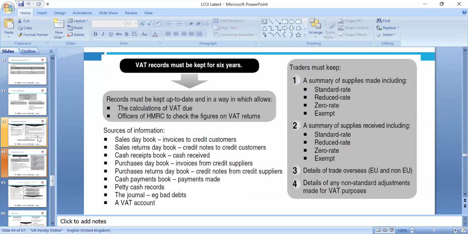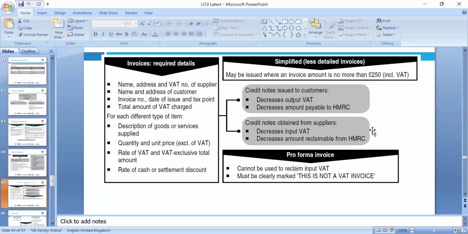Okay, so VAT records must be kept, as we said, up to 6 years. So please, all the day books and returns and invoices, and those standard rated, reduced rate, zero rate, exempt, can be. So we discussed earlier, which I mentioned to you. So we have to make sure standard rate 20%, zero rate means it counts towards the threshold, but exempt won't count towards it. So we need to make sure we follow these.